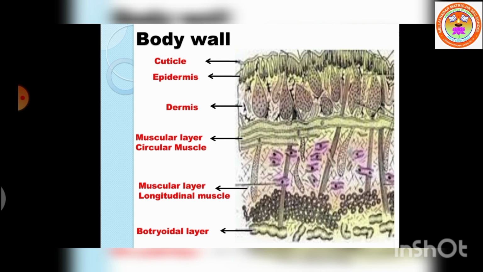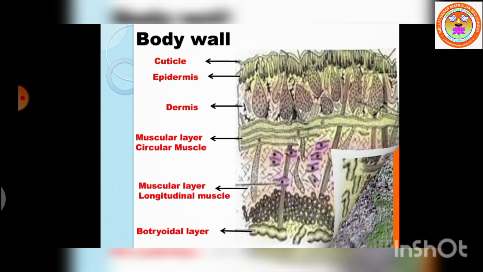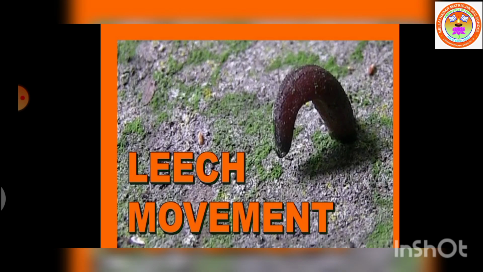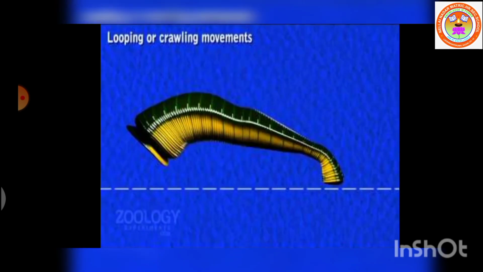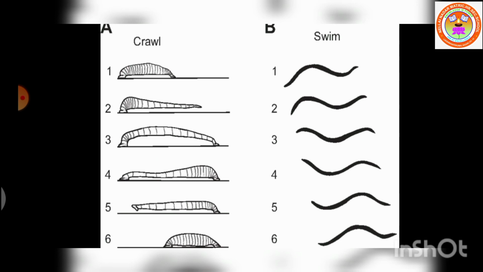Now let us see the locomotion in leech. Locomotion in leech takes place by looping or crawling movement and swimming movement. Looping or crawling movement is brought about by the contraction and relaxation of muscles. The two suckers serve for attachment during movement on a substratum. Swimming movement: leeches swim very actively and perform undulating movements in water.